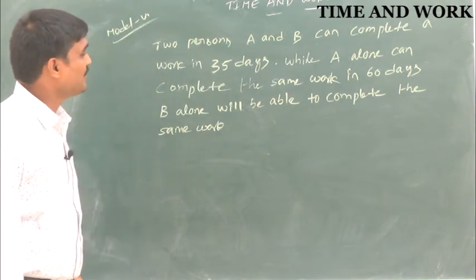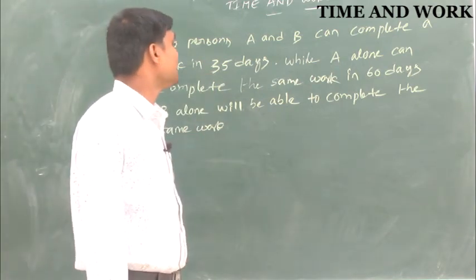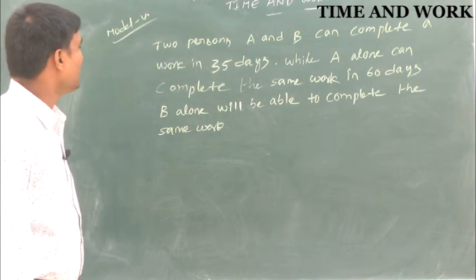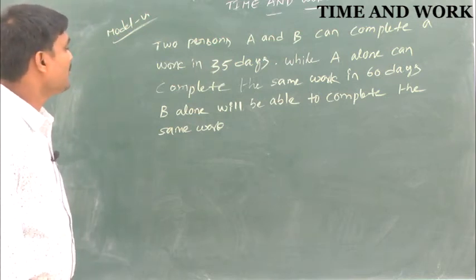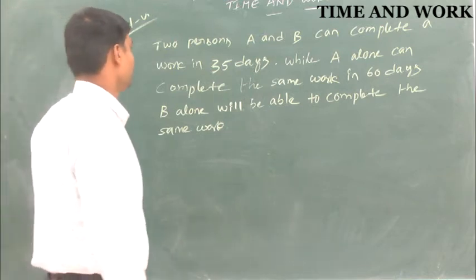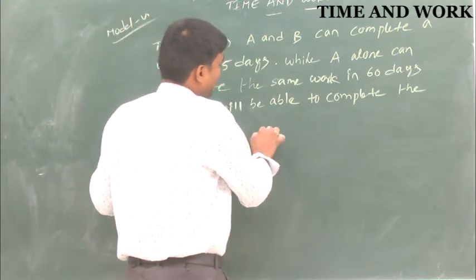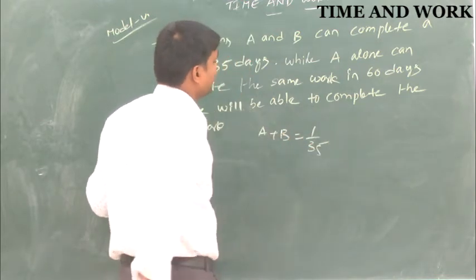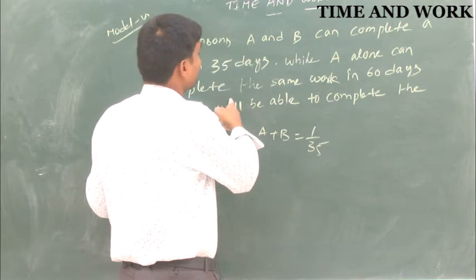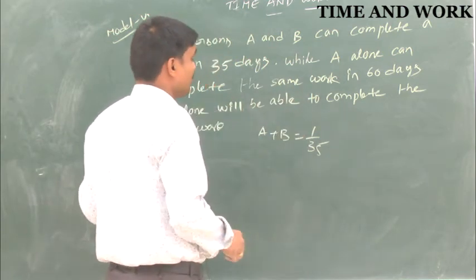Two persons A and B can complete a work in 35 days, and A alone can complete the same work in 60 days. B alone will be able to complete the same work in how many days? A plus B complete 1 by 35 of the work in a day. A alone takes 60 days, so one day's work is 1 by 60.